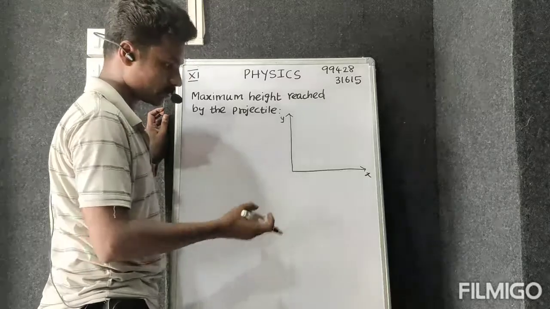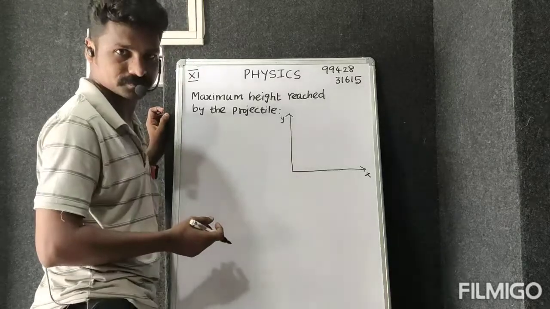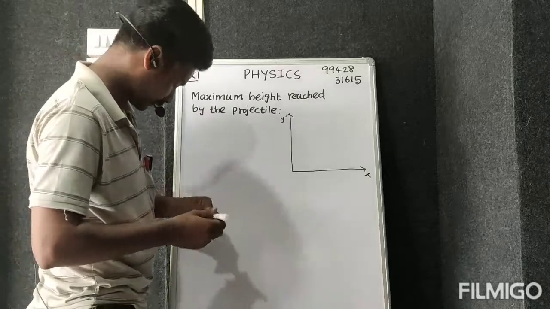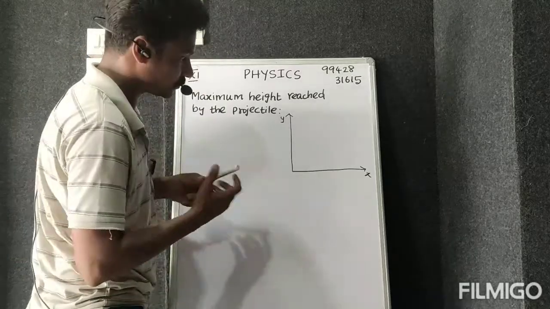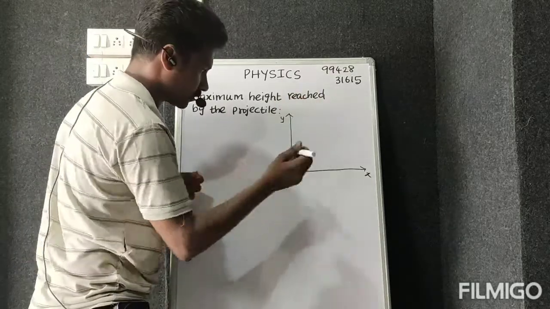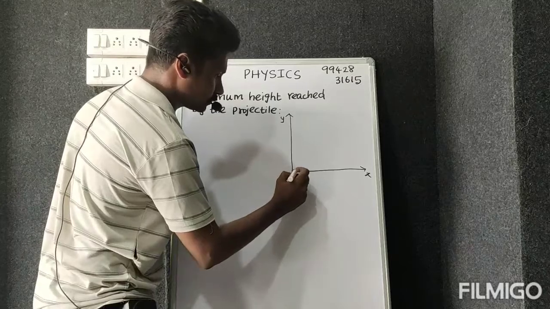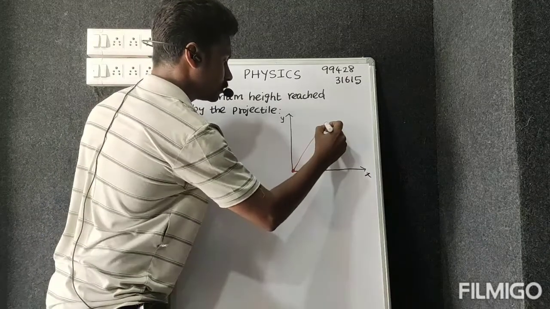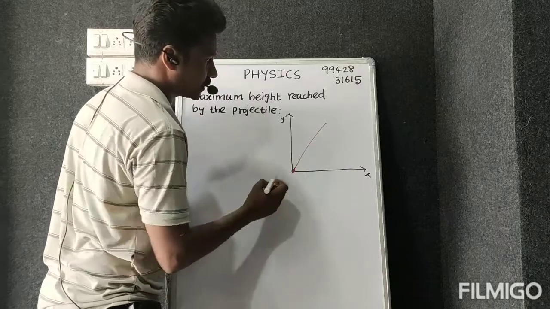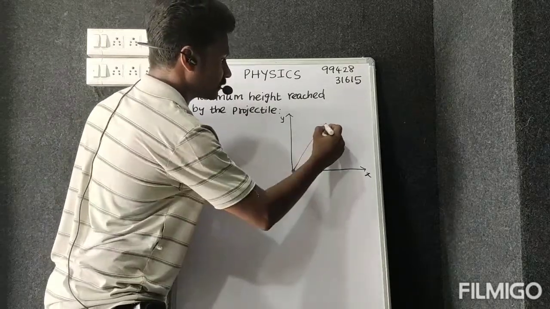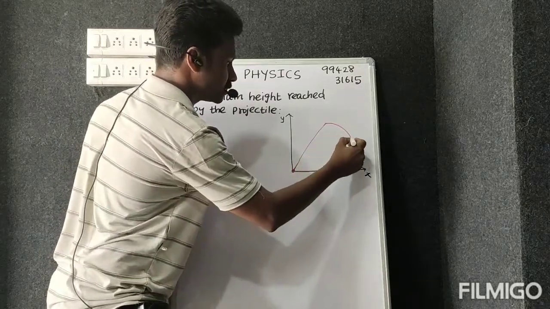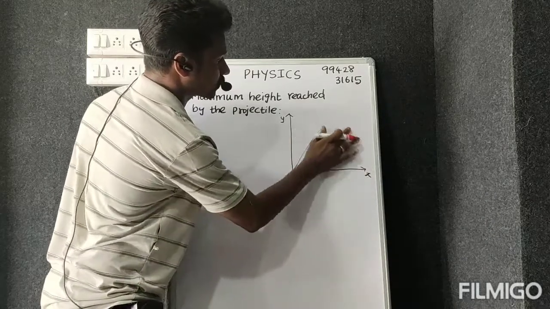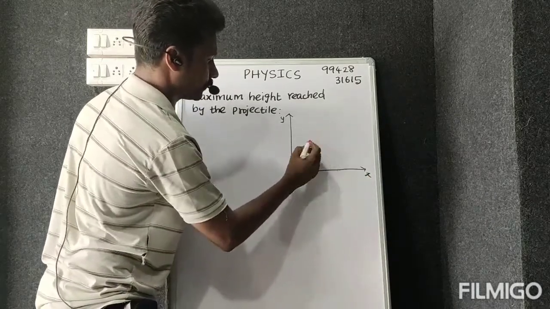Now I am going to throw one object. I'll give an initial velocity to that object. After getting that initial velocity, this object will move in this direction like this. After reaching a certain height, its direction changes. It is not exactly drawn, so please listen.